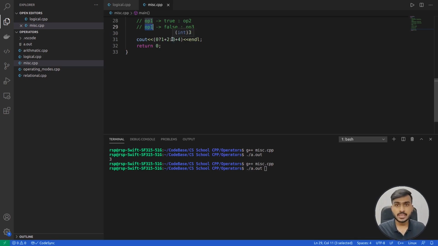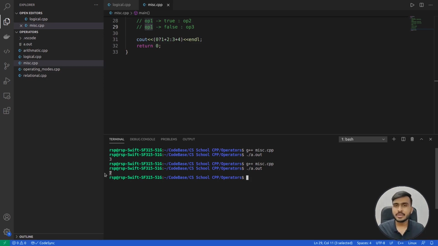And what is operand 3 in this case? It is 3 plus 4. That's why we should get 7 as the output. Let's quickly see if we are getting 7 as the output or not. So you can see we are getting 7 as the output. In this way our code is working properly. Our conditional operator is giving us a proper output.